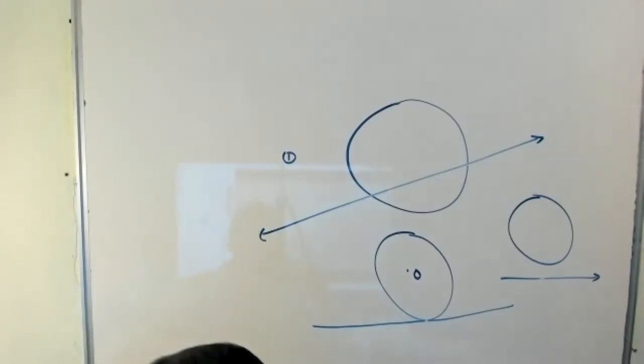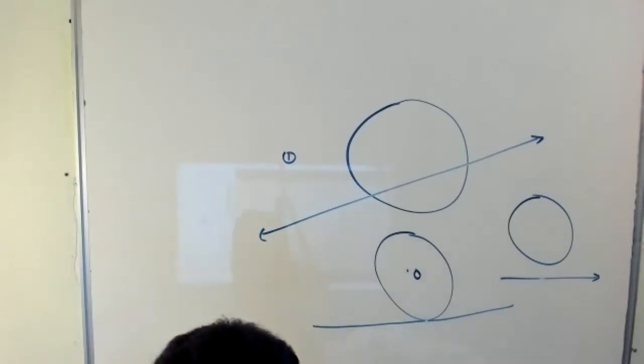What did you write now? A tangent to a circle is a line that intersects the circle in exactly one point.